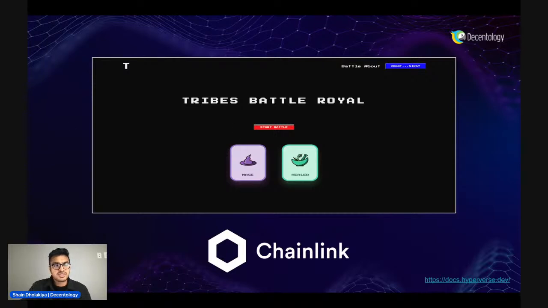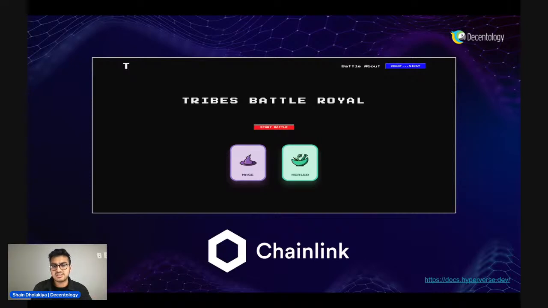Next, what this example dapp also allows us to do is have a battle royale amongst these tribes. So you could essentially start a battle, and through Chainlink, which is an oracle, you could randomly generate a winner between these two tribes. For this, we need an oracle just because blockchain intrinsically is deterministic.